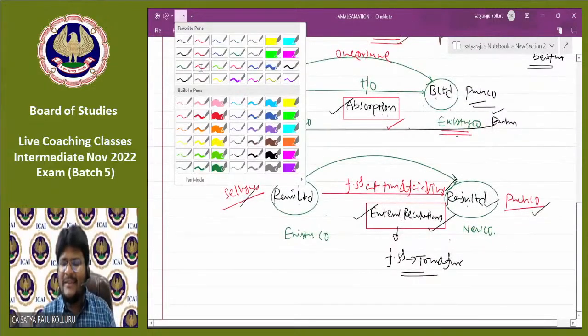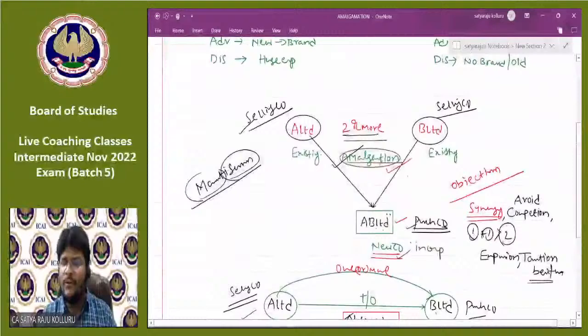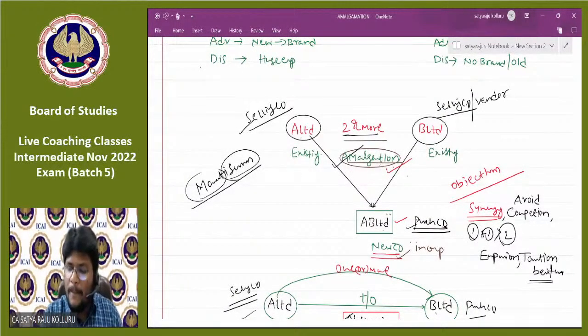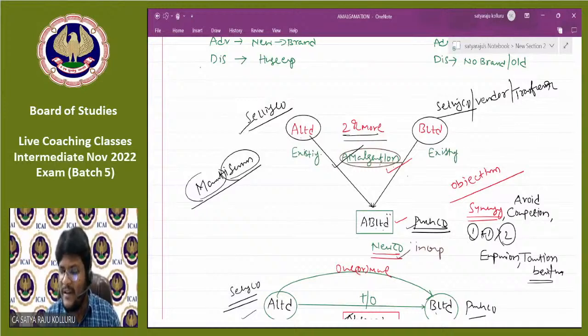Sir, are there any other names possible for the selling company? Certain other names are generally used, that is vendor company, or transferor company, whatever the word you use, that itself represents the selling company.